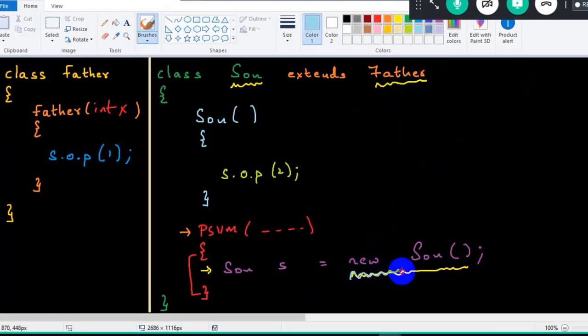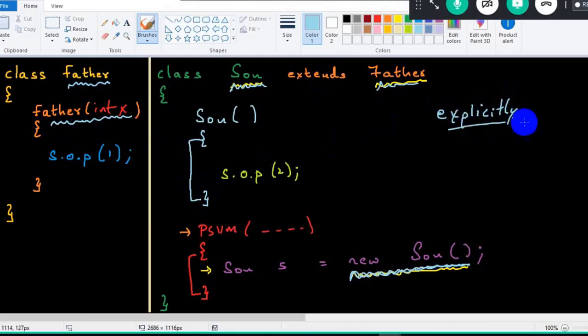When you create an object of a subclass, and if that class has a superclass, and if that superclass has a parameterized constructor, the subclass constructor has to invoke it explicitly. If I don't invoke it explicitly, I will get a compile time error, or we call it a compilation error. Therefore, if there is a parameterized constructor in the superclass, the subclass constructor has to invoke it explicitly. If I don't do it, I will get a compile time error.